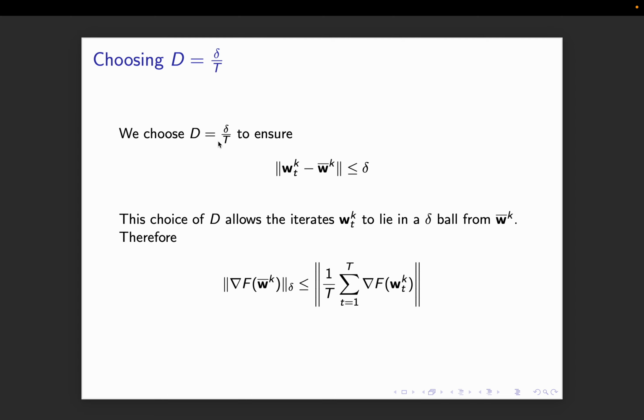So my initial point and the final point can only be delta away from each other. That means if I take the average of these t points, all of them will lie in a delta ball of that average. That's what this says, that my t points in my k-th bucket can only differ from the average of those t points by delta.